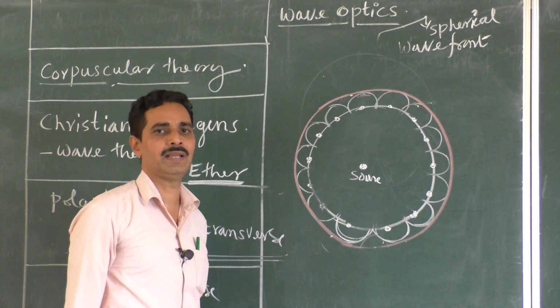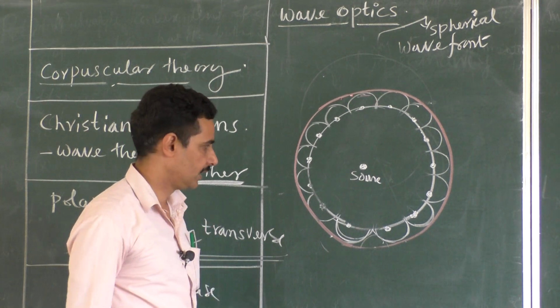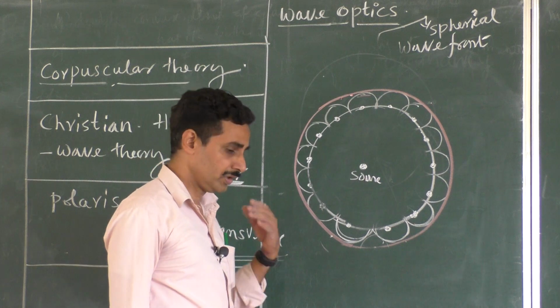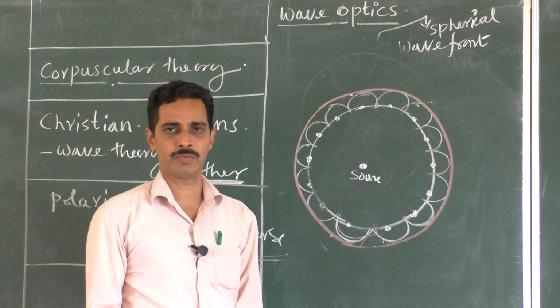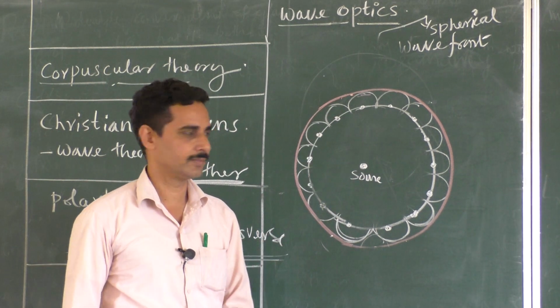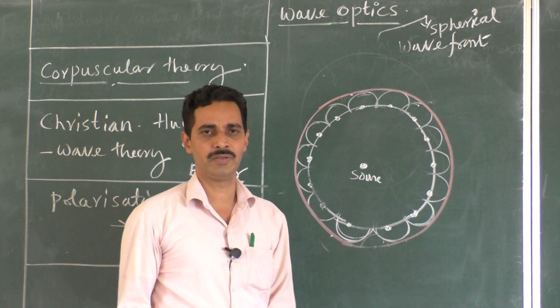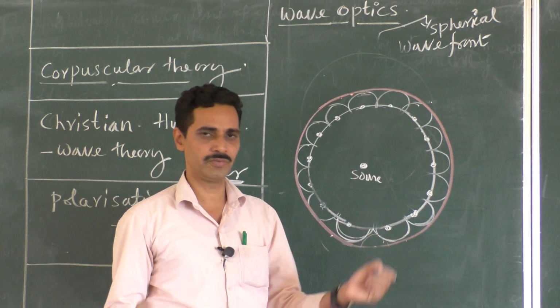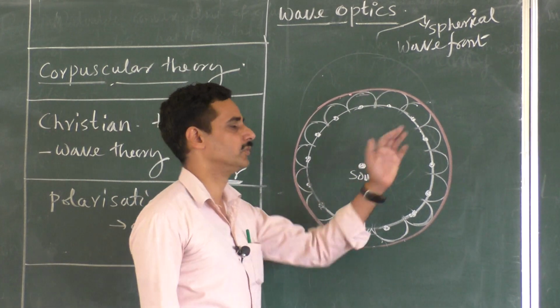Of course, we are going to apply this explanation in some of the small derivations in the coming classes. Now, you may get questions like this. What is the wavefront? It is a locus of all the points, a collection of all the points which are in phase. And where do you get the secondary wavefront? That is on the primary wavefront. That means all the points on the primary wavefront will act like secondary sources. They emit their own wavefront and the light moves forward.